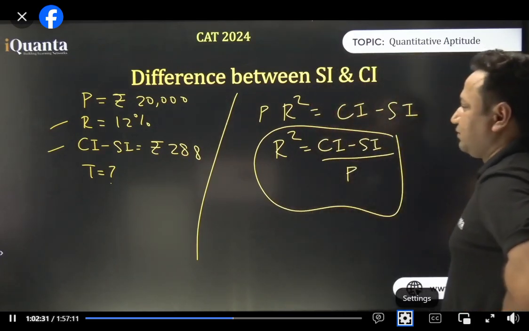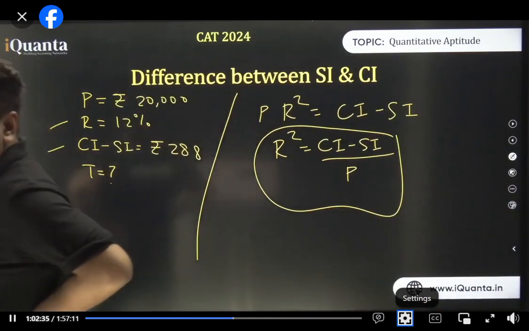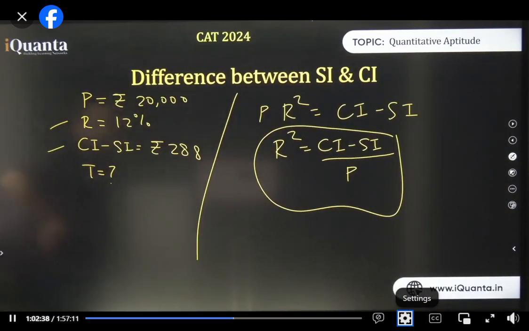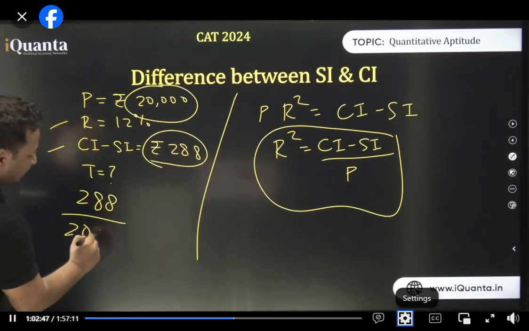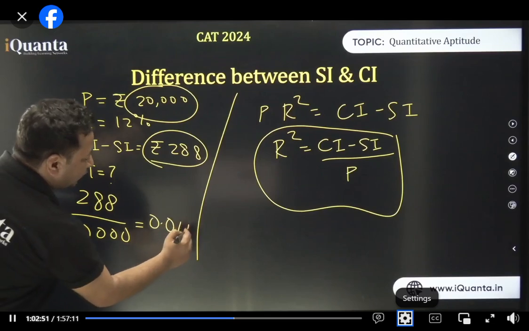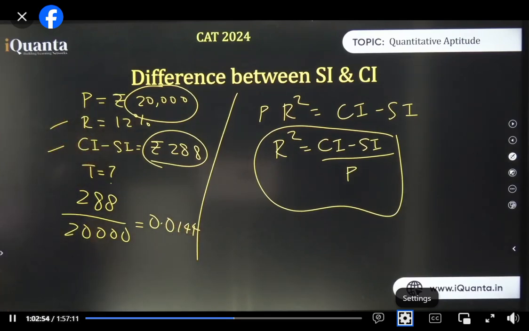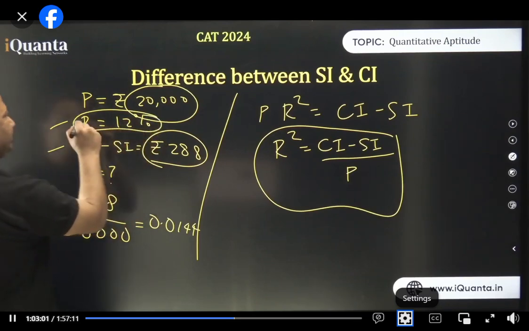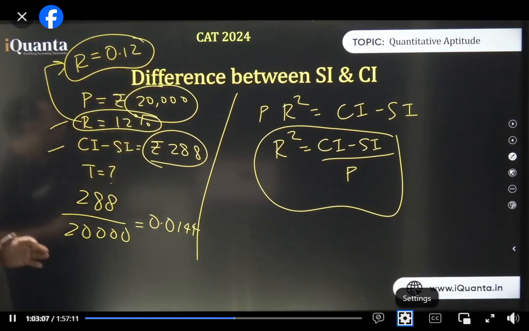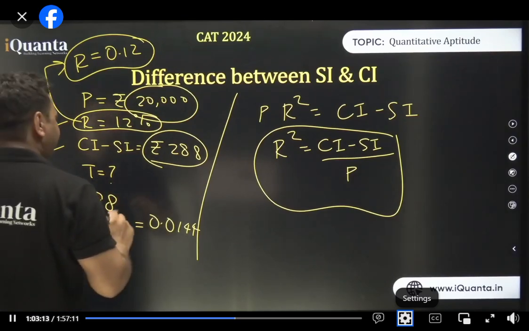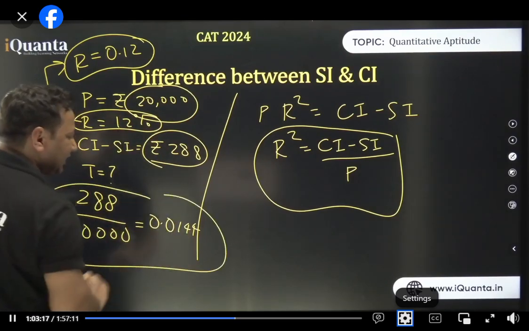Great. So, now coming to solve, we will solve this question. Basically, if I divide this guy by this, what do I get? 288 upon 20,000. If I divide, I'll get 0.0144. And what is rate? From the beginning I have been saying that I am rewriting it as 0.12, removing 100 from our lives. So the only thing that we have to do is dividing the interest with the principal, and this is what we get.